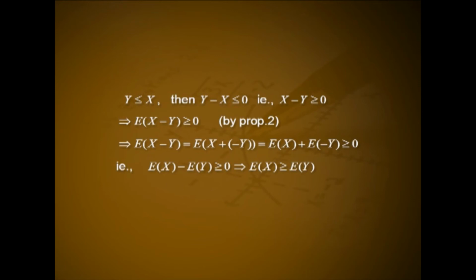This implies expectation of x minus y greater than or equal to 0 by property 2. This implies expectation of x minus y equal to expectation of x plus (minus y), that is expectation of x plus expectation of minus y, which is greater than or equal to 0. That is expectation of x minus expectation of y greater than or equal to 0. This implies expectation of x greater than or equal to expectation of y.